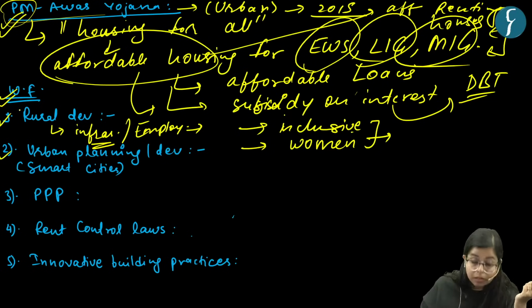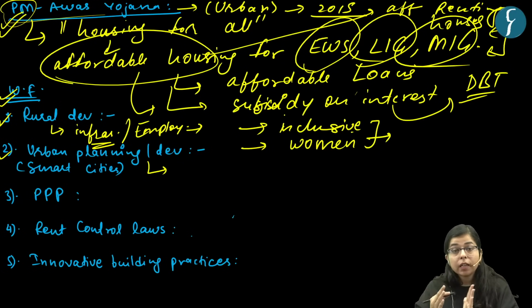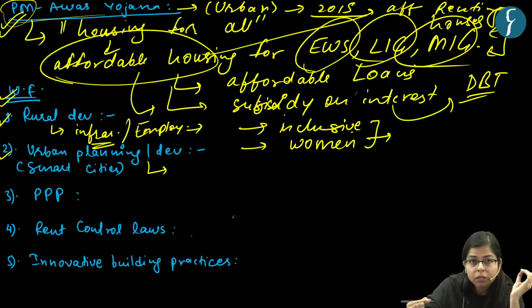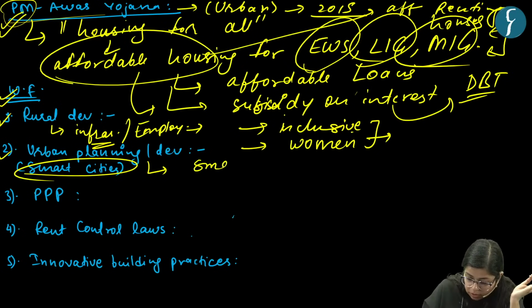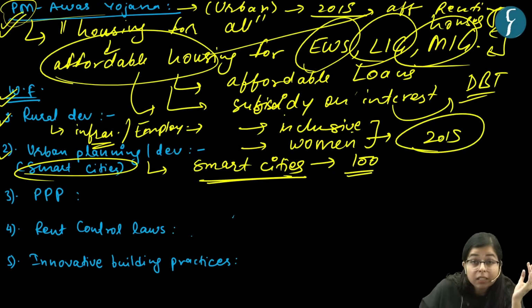The second thing is there should be proper urban planning and development, right? So say any housing complex is going to be made, there should be a single window clearance to approve the maps, or to approve other plans regarding that housing accommodation, right? So the government launched a scheme to develop smart cities in the year 2015. This scheme aims to develop 100 smart cities in the country.